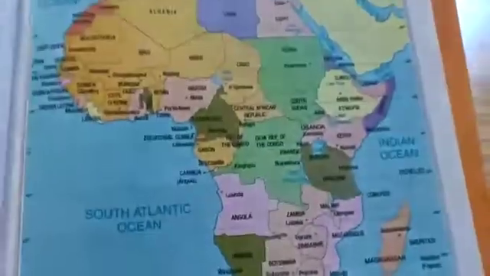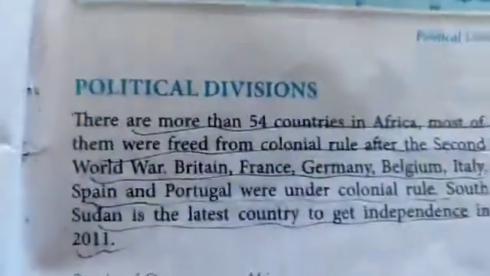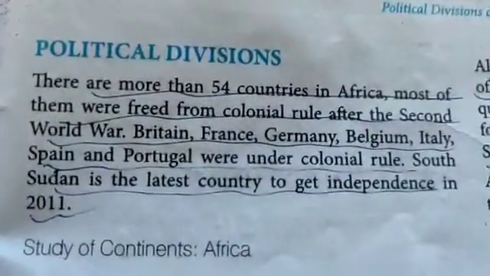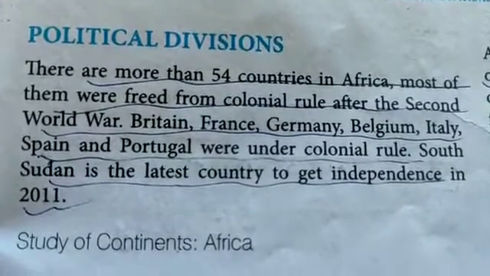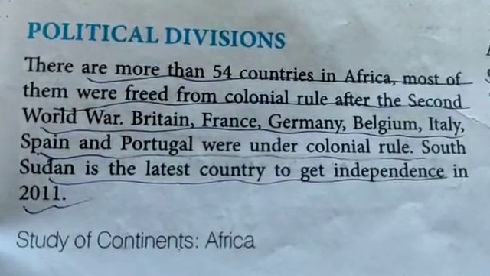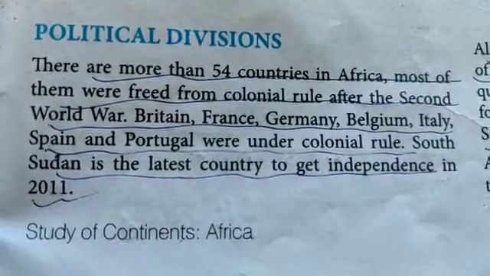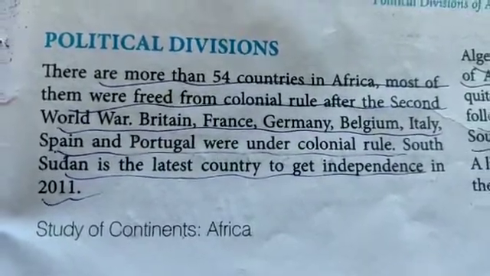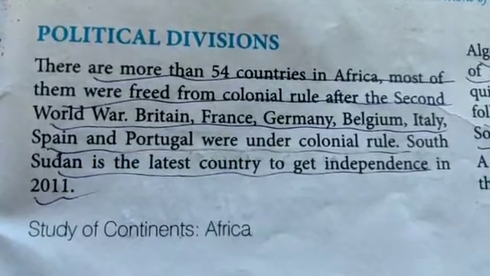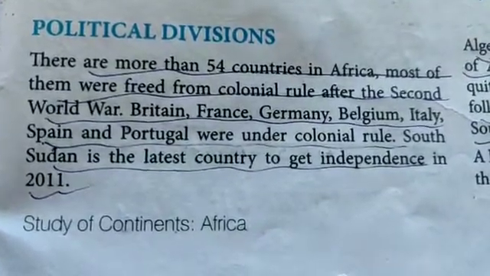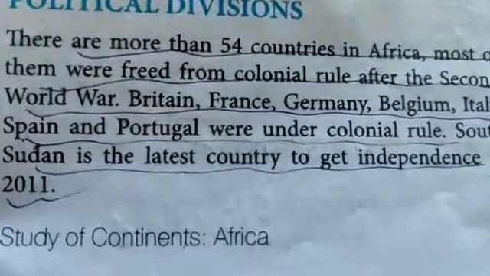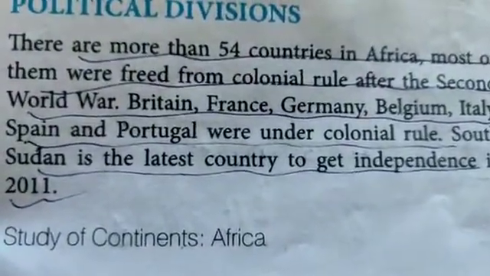On page number 71, you will find the political map of Africa with all the 54 countries marked clearly. Most of them were freed from colonial rule after the Second World War. Britain, France, Germany, Belgium, Italy, Spain and Portugal were the colonial rulers. Now, South Sudan is the latest country to get independence, in 2011. So, this is the latest country.